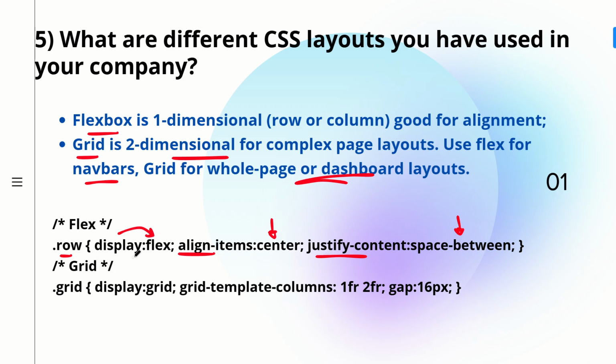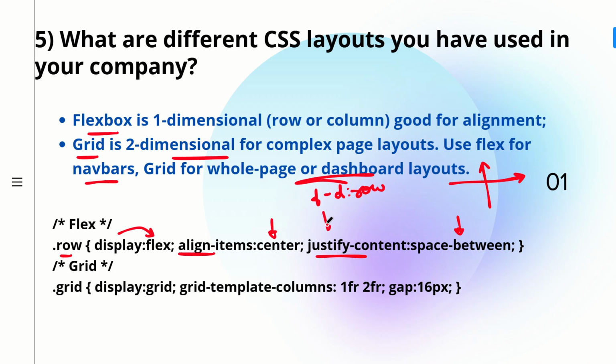Now, for flex direction, you have to write it completely, like flex hyphen direction. By default it is row. If flex direction is row, then your main axis becomes your x axis, and your cross axis becomes your y axis. So justify content will be applicable on the x axis, that is horizontally, and align items will be applicable vertically, that is on the y axis.